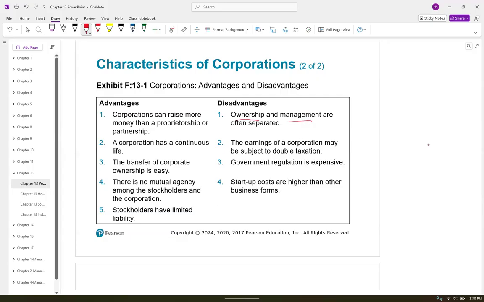Okay. The earnings are double taxed. There is a lot of government regulation, and a lot of that government regulation is very expensive. So corporations have to have an independent auditor come in and audit their financial statements every single year. That is the government oversight. Okay. Startup costs are a lot bigger when it comes to a corporation rather than the other forms of businesses.